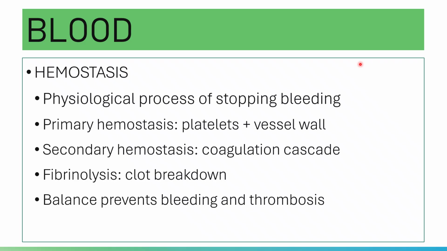While your secondary hemostasis is composed of your coagulation proteins, the coagulation cascade.